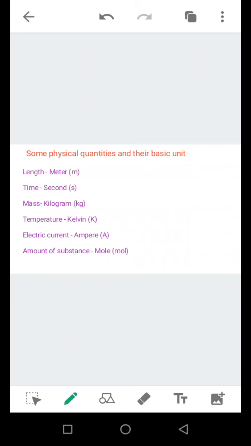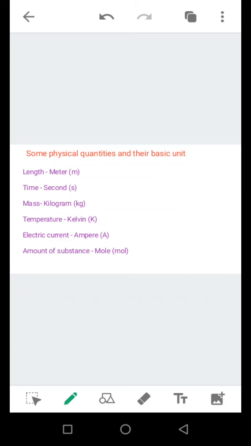Next is time. The basic unit for time is second. Next is mass. The basic unit for mass is kilogram. Next is temperature. The basic unit for temperature is Kelvin. Next is electric current. The basic unit for electric current is ampere. Next is amount of substance. The basic unit for amount of substance is mole.